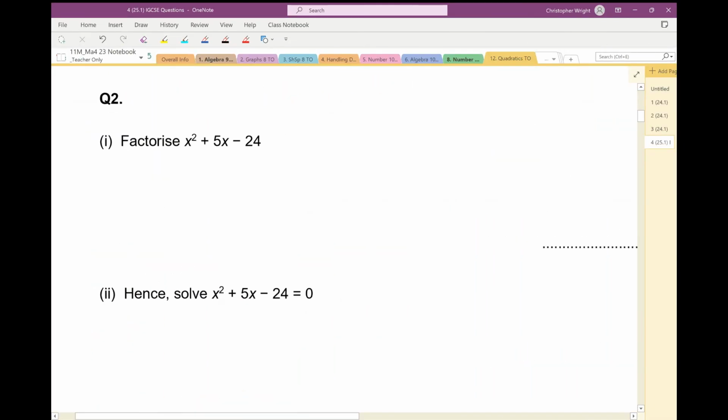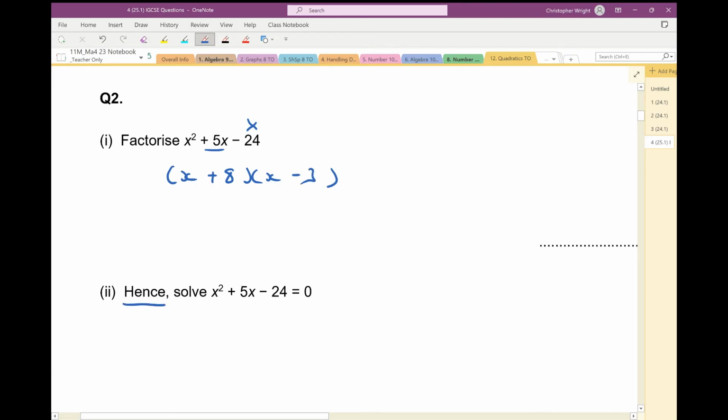Question 2. Factorize this. Right. x and x multiply to a minus 24, but we'll need to end up with the plus 5x. So multiply to 24, 8 and 3, plus the 8 minus the 3. Hence, solve this. Set it equal to 0, that's already done. Factorize the left-hand side. Well, I've already worked that out, of course. So my answers are x equals minus 8 or 3.